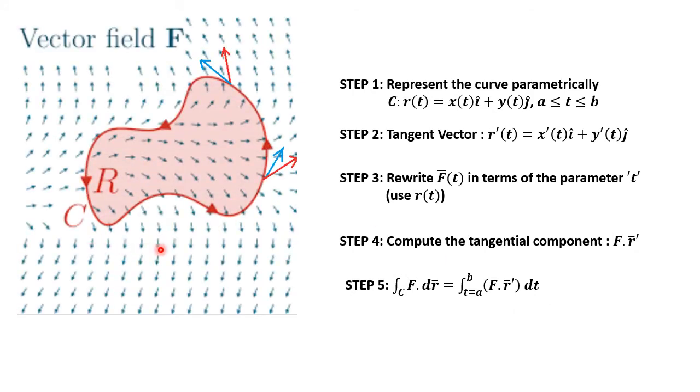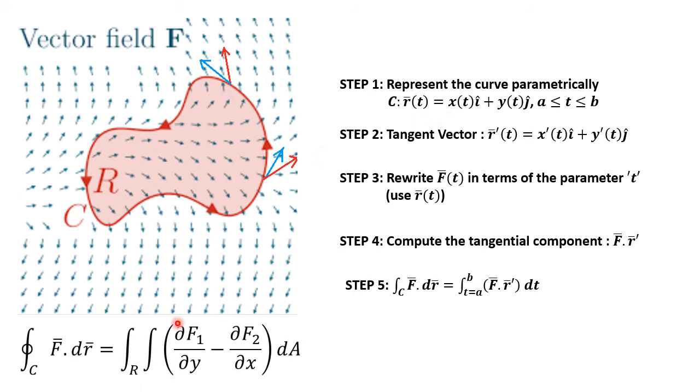Now f bar is the vector function which describes the vector field. The blue color arrow shows the vectors in the vector field. C is any closed path. In the previous case we had seen C as a circular path, regular boundary. C can be any closed path.